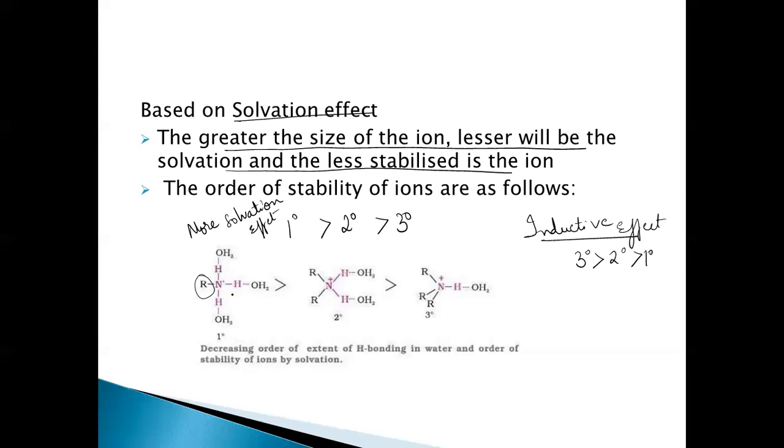There are 3 hydrogens in primary, 2 in secondary, so less hydrogen bonding than primary. In tertiary there are no hydrogens, so no hydrogen bonding. So based on the solvation effect, primary is more basic than secondary, then tertiary. Based on the inductive effect, tertiary is more basic than secondary, then primary.